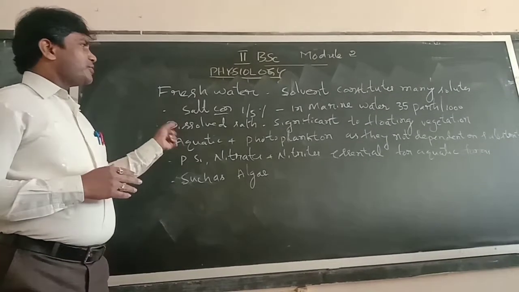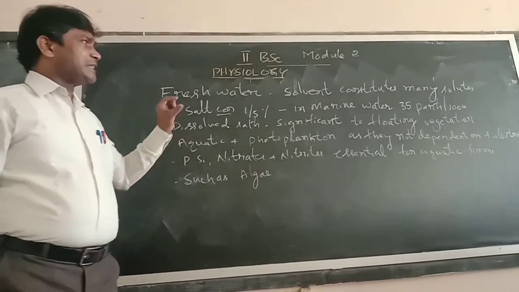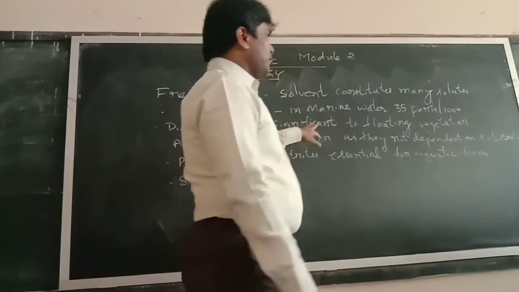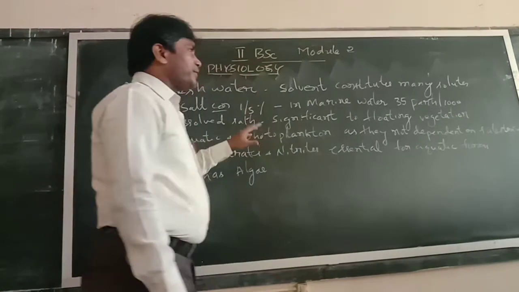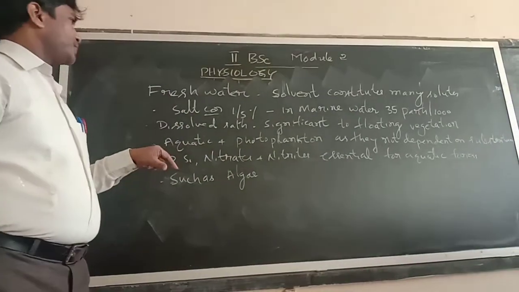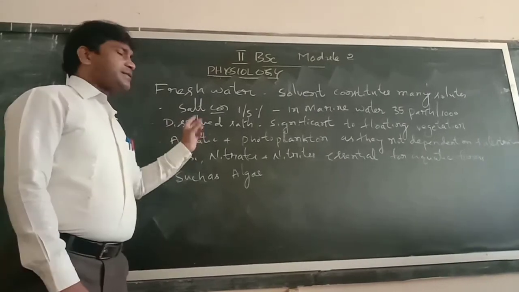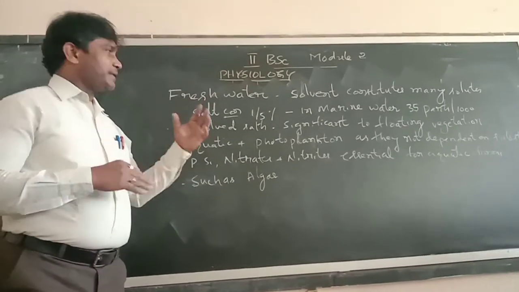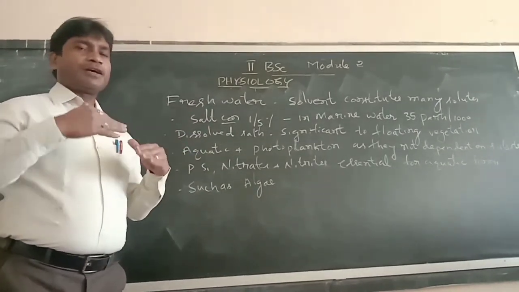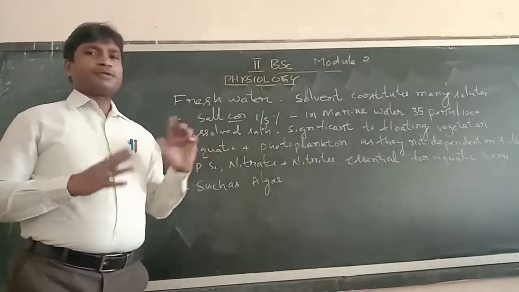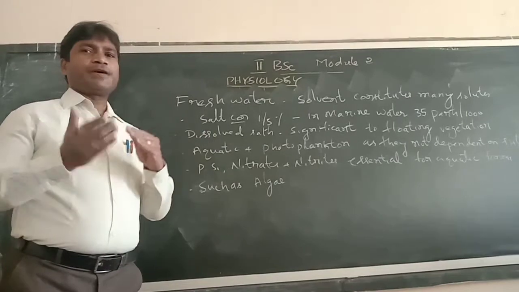So dissolved salts have a significant role in marine water. Marine water is particularly significant for floating vegetation and aquatic life forms, as they are not dependent on the elements present in the floor. In marine water, most life forms are always floating.